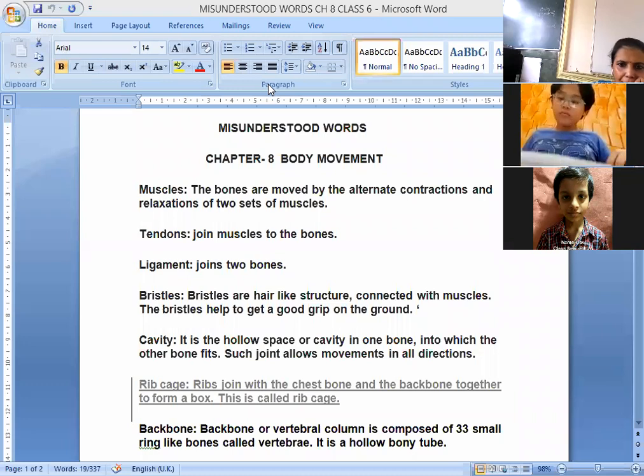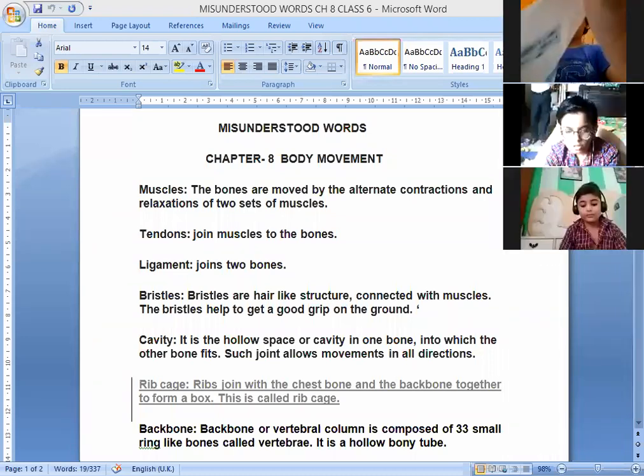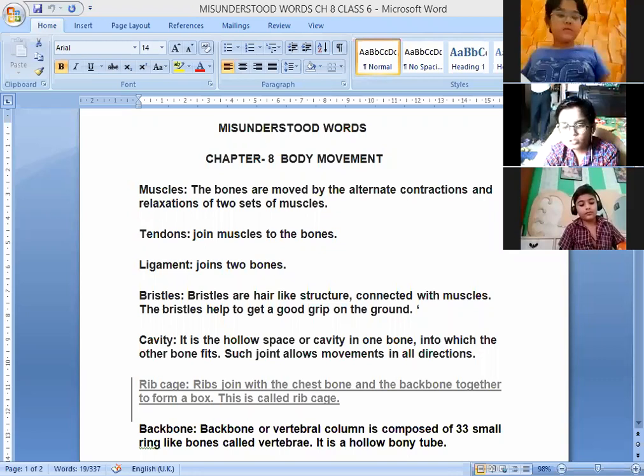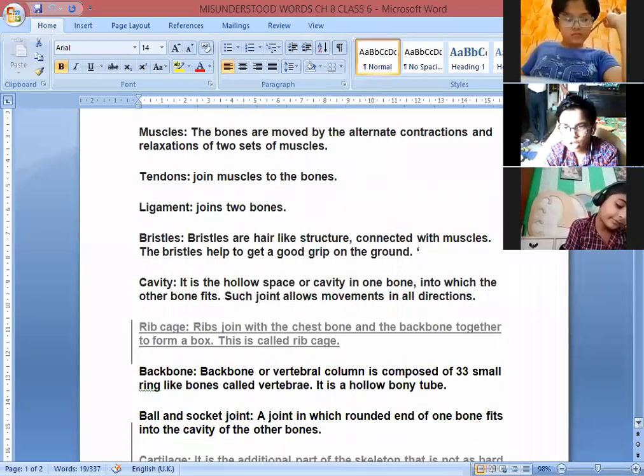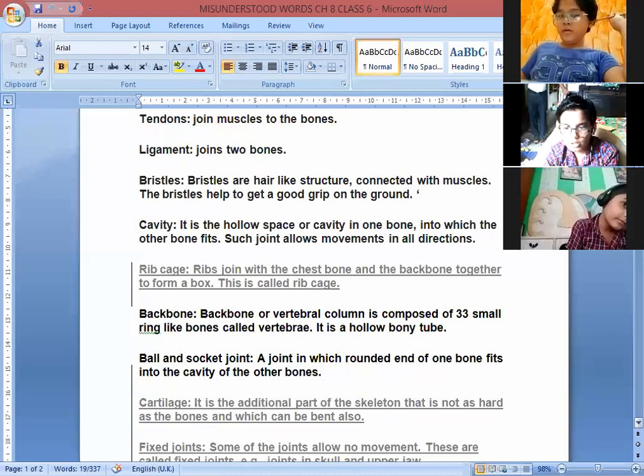After that, Parnika. And next word is fixed joint. The bones cannot move at these joints. Such joints are called fixed joints. Okay, that is known as a fixed joint, along which the bones can't move. Arshayas. Okay, Parnika.